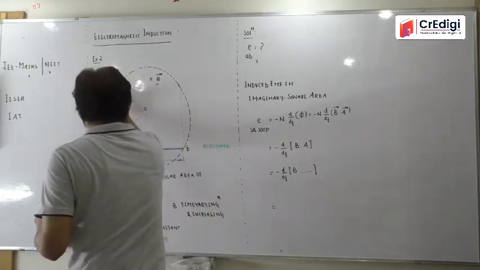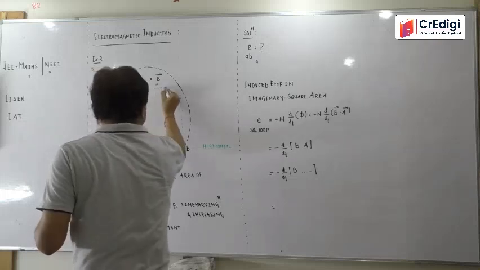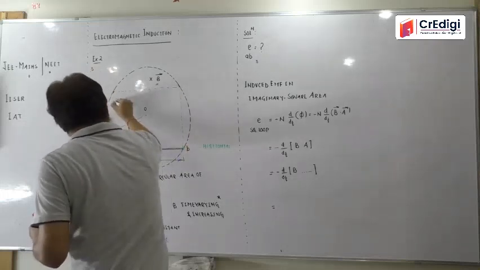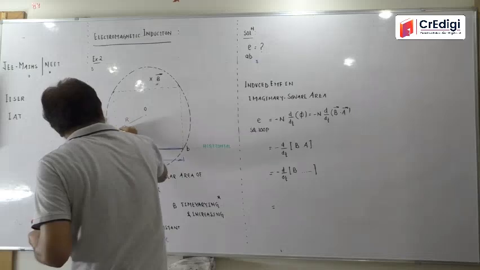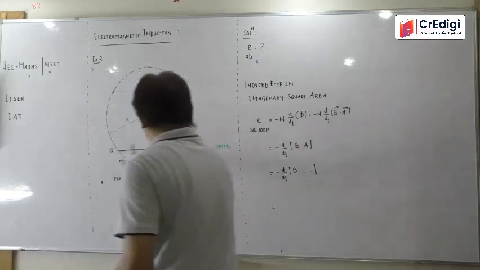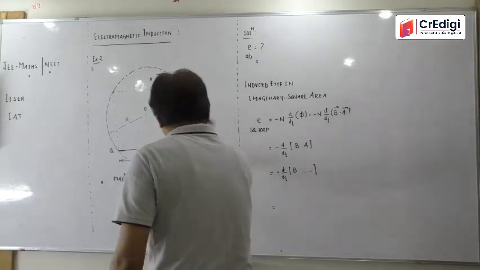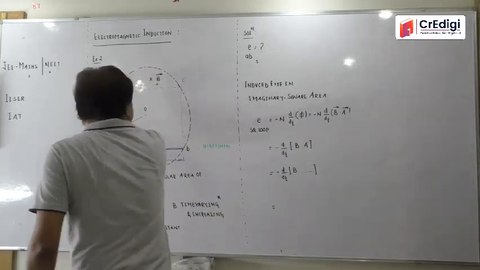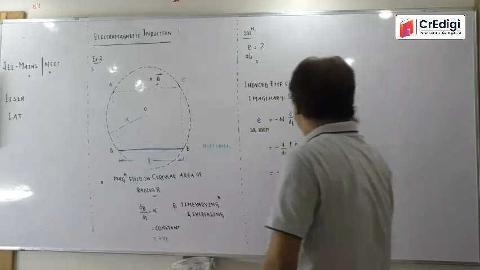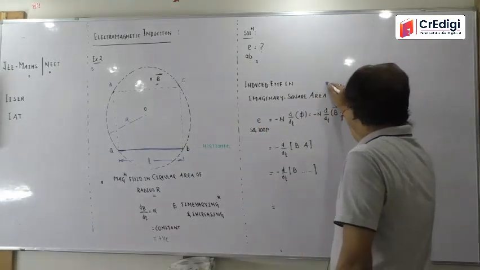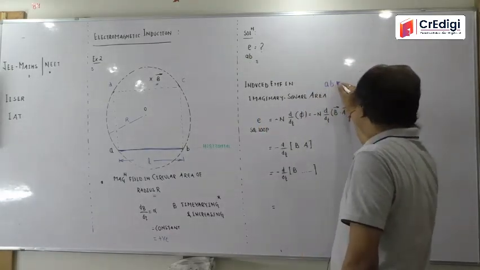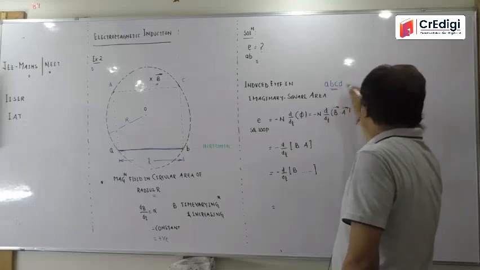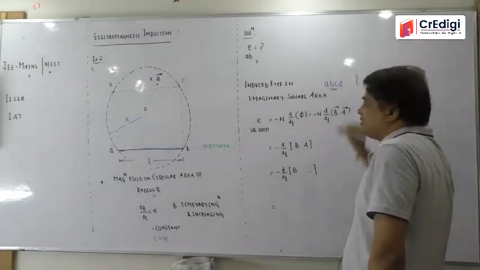This is the square which I am drawing, an imaginary square, and this imaginary square has AB as its base. So this is A, this is B, let here it be C, and let it be D there. So this imaginary square is ABCD, and its side length will be equal to L.